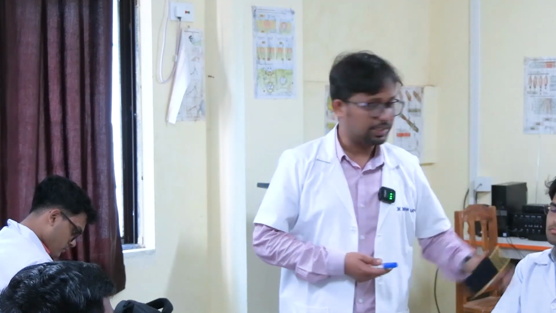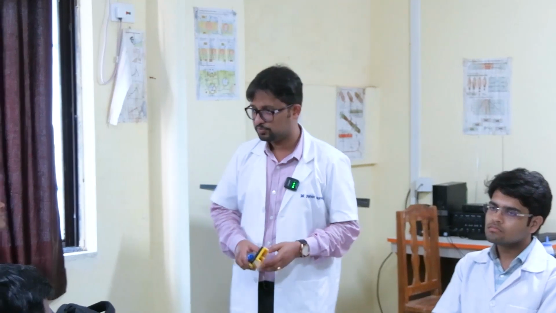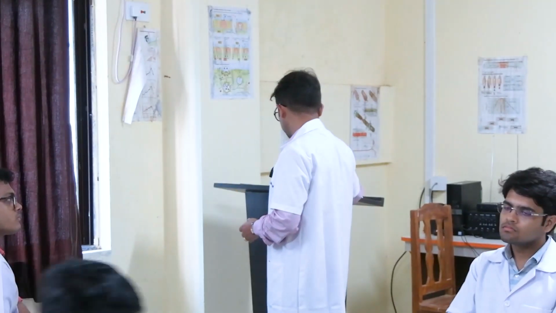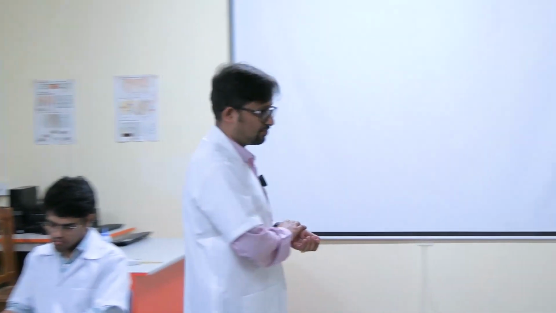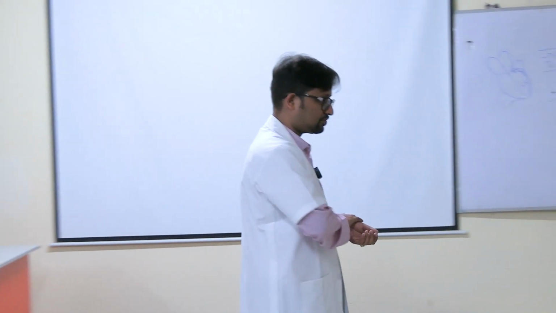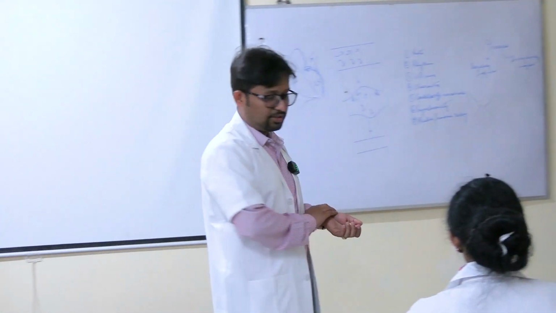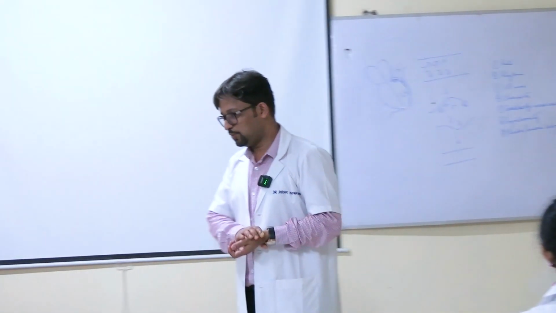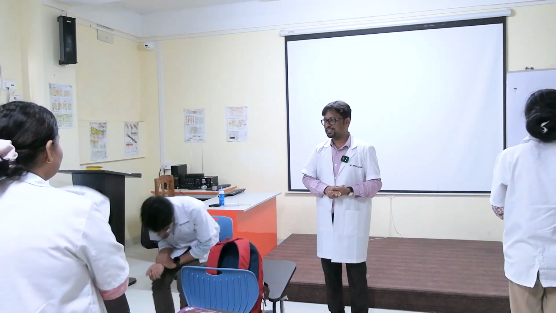Moving on to the third point, that is pulse volume. What do we mean by pulse volume? First we'll feel the pulse. Everyone together, feel on your hand first. Feel for 10 seconds. Feel carefully with full attention. Now everyone get up in your places. Now jump 10 times. What difference do you feel? Feel the pulse again.